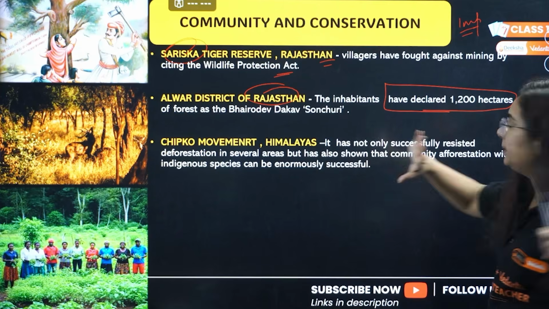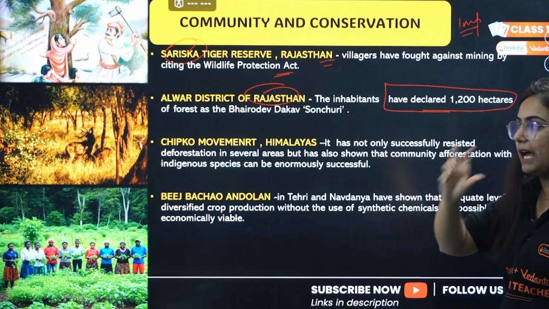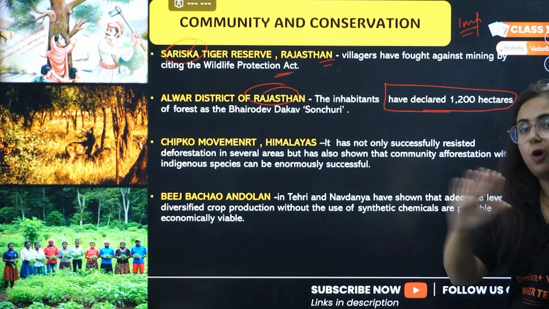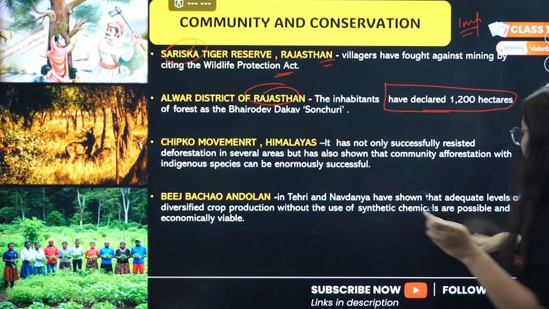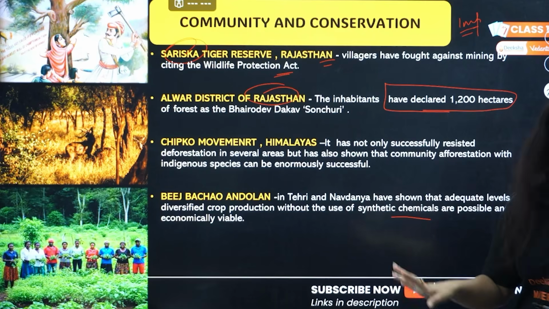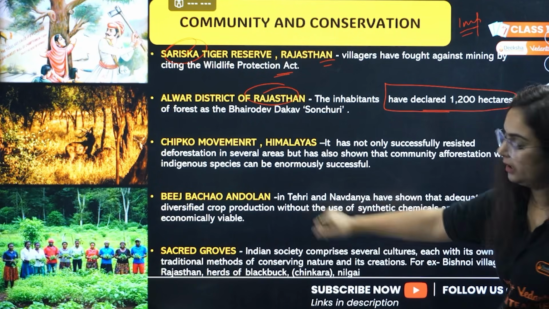Chipko movement we know in Himalayas. Next is Beej Bachao Andolan. Diversified seeds were grown, but not with the help of any synthetics or chemicals, right? It was all natural. That was very good. And this is in Tehri. Tehri is in Uttarakhand. Okay.